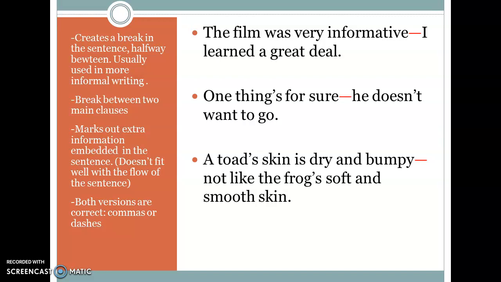One thing's for sure — he doesn't want to go. That's another example. Now, a dash can also mark extra information embedded in the sentence, that is, information which doesn't fit well with the flow of the sentence. A toad's skin is dry and bumpy — not like the frog's soft and smooth skin. So somehow the second part doesn't fit well with the grammar of the first one, and that's why we use a dash. Instead of a dash, of course, you can use a comma, and both options are correct.